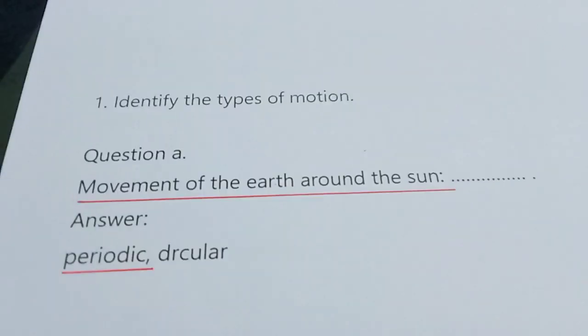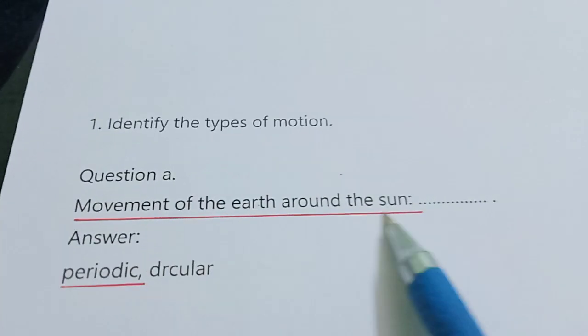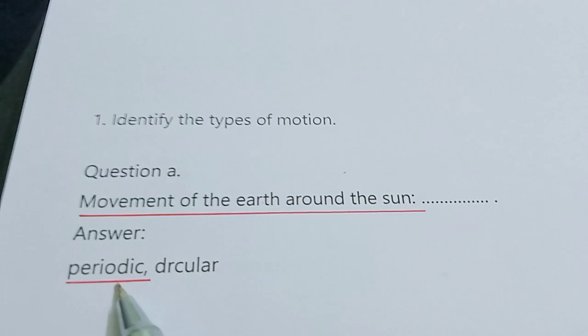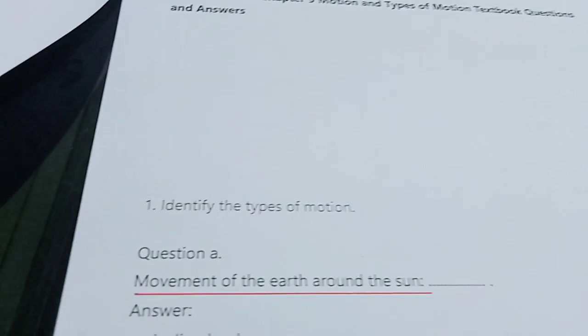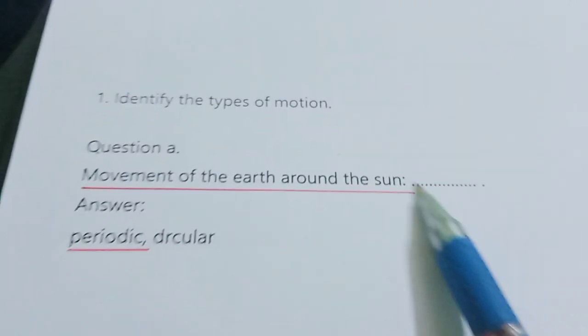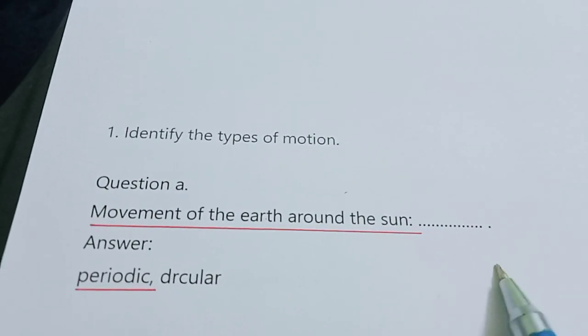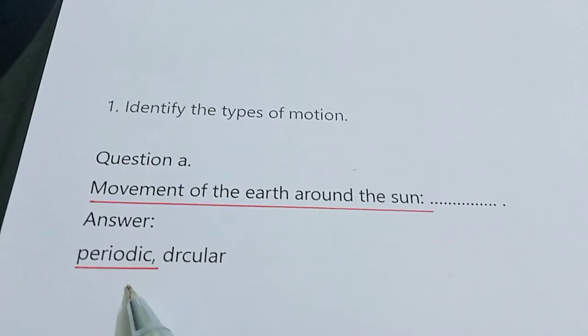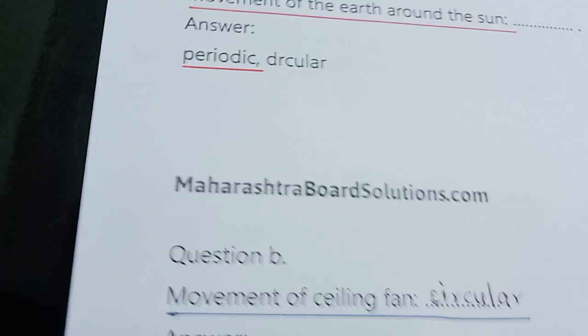Coming to the exercise. Question number 1: identify the types of motion. Movement of the earth around the sun is a periodic motion. Earth rotates in an ellipsoidal orbit. Movement of a ceiling fan is circular motion. Motion of a rocket is random motion.